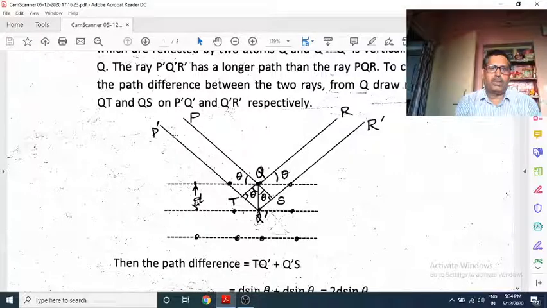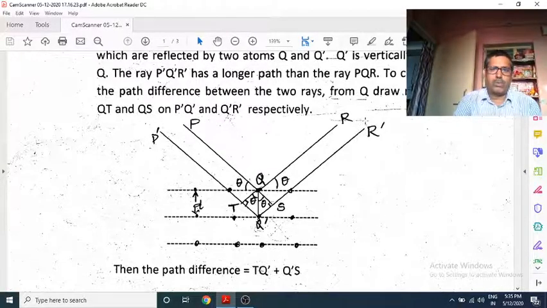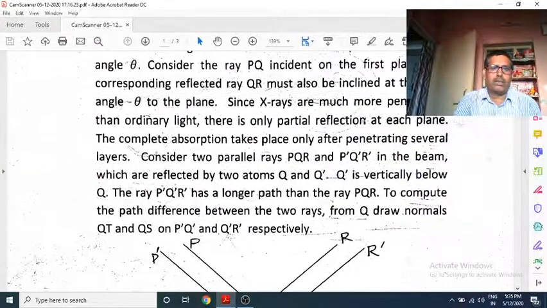Here in the figure, PQ and P dash Q dash are the two rays incident upon the solid crystal, and these two rays are diffracted in the same pattern as QR and Q dash R dash.